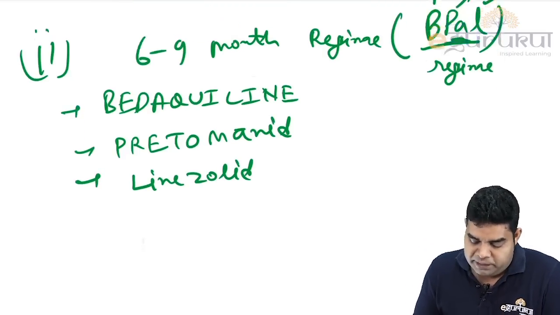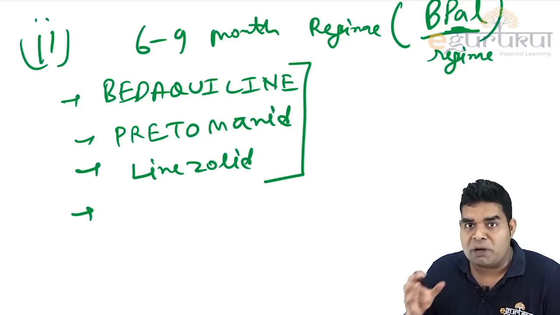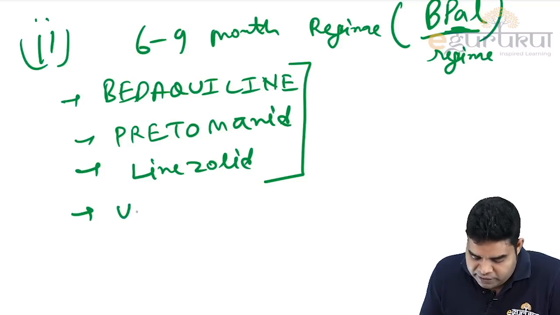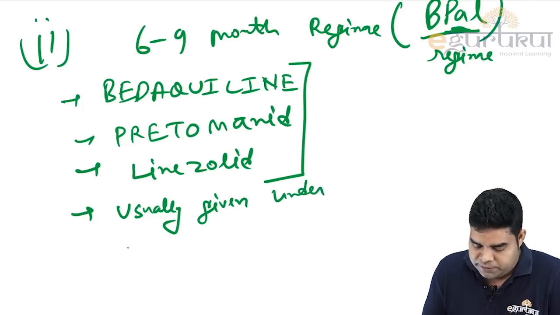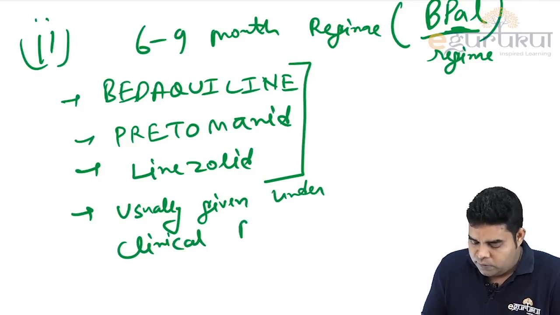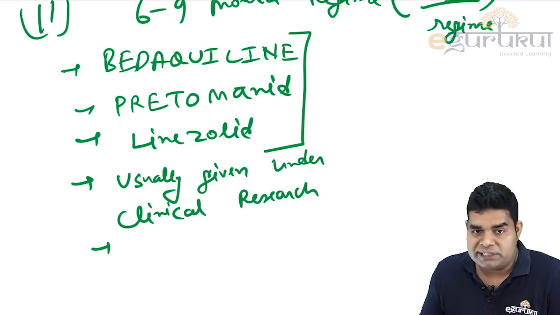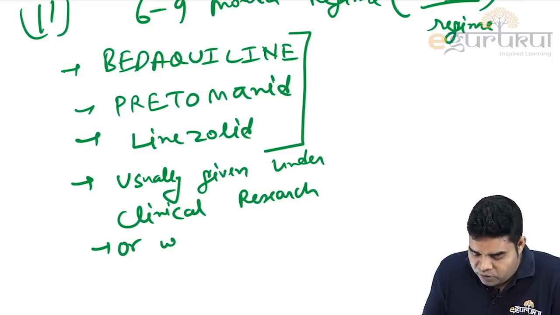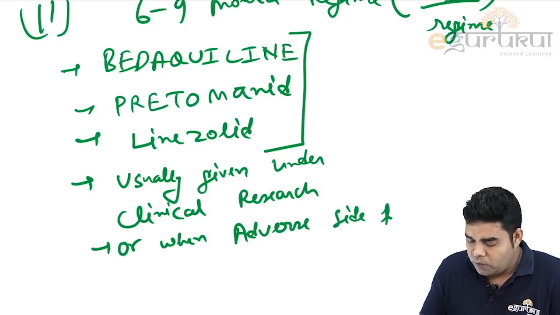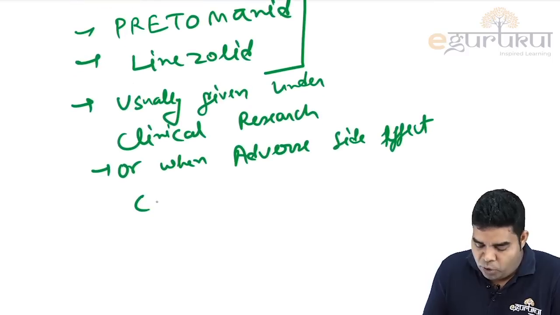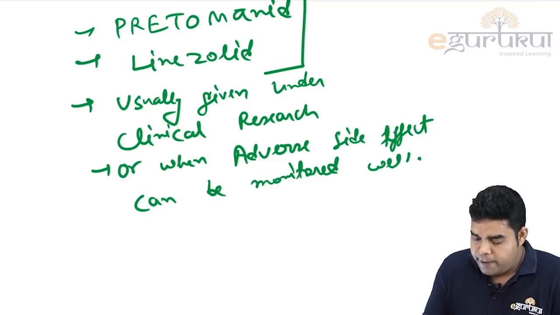So this 6 to 9 month regime is not usually given because it needs strict supervision for the adverse side effects. So usually it is given under clinical research, or when the adverse side effects can be monitored closely and well.